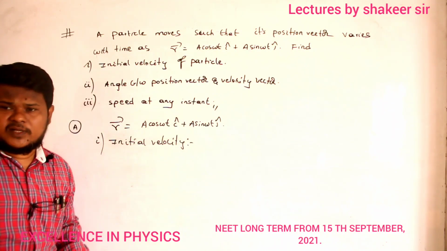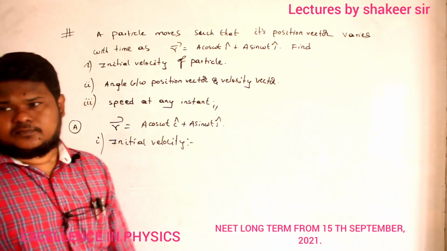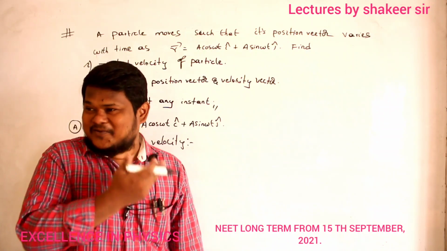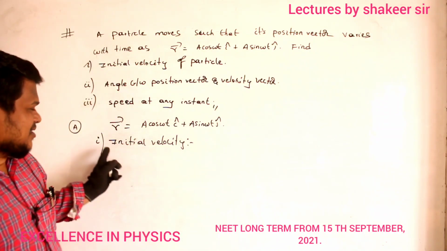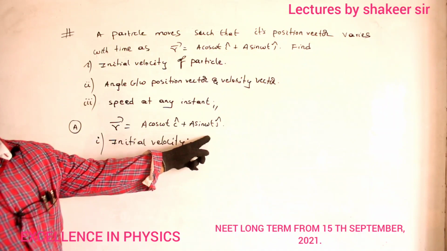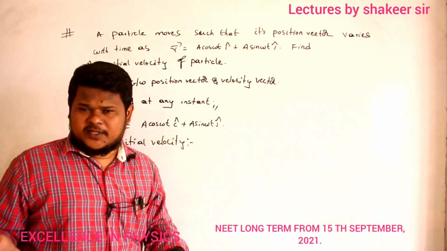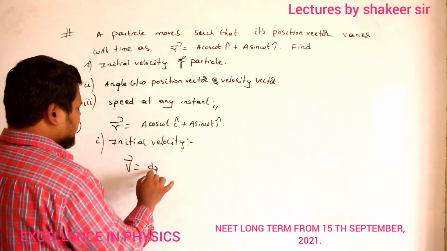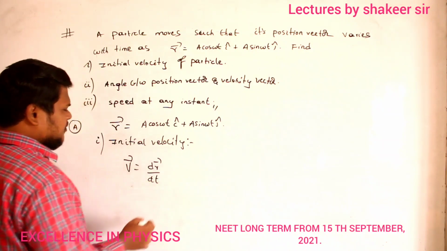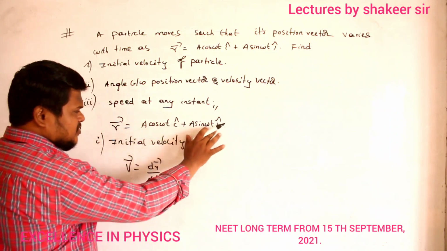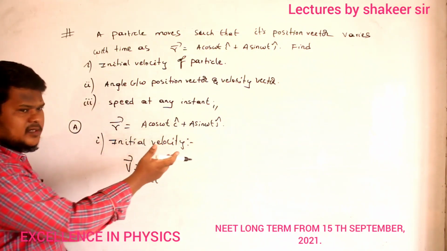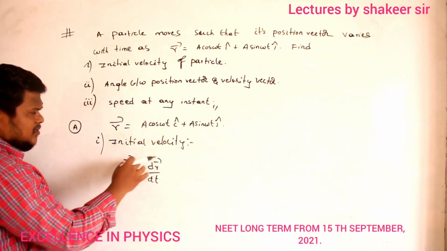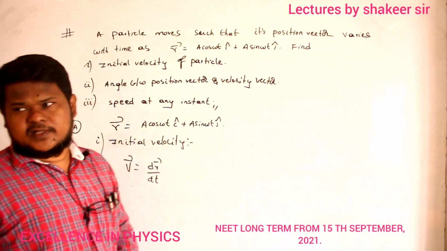Then how can I calculate velocity from this one? From position vector, how can I get velocity? Differentiate it. If you differentiate the displacement vector, then you will get the velocity vector, no? Already we studied, no? So therefore, velocity vector is dr dash divided by dt, that's all. If you differentiate the position vector, which is nothing but the displacement vector, with respect to time, then you will get the equation for instantaneous velocity.